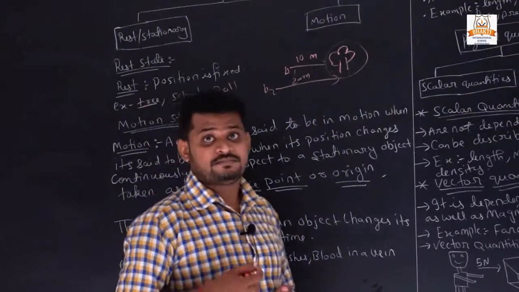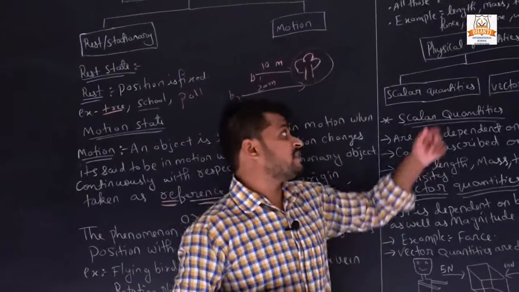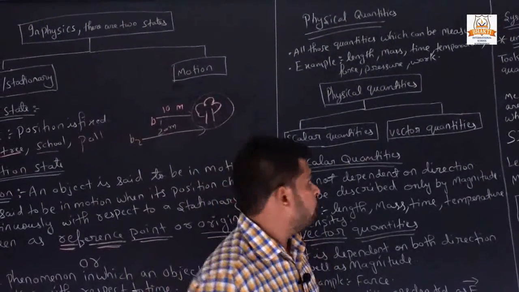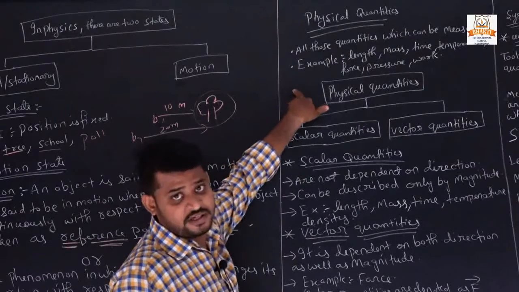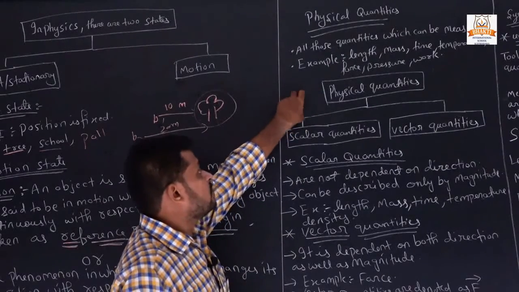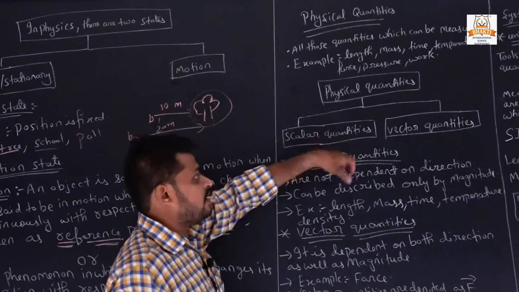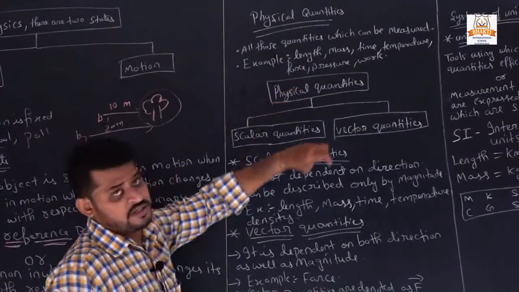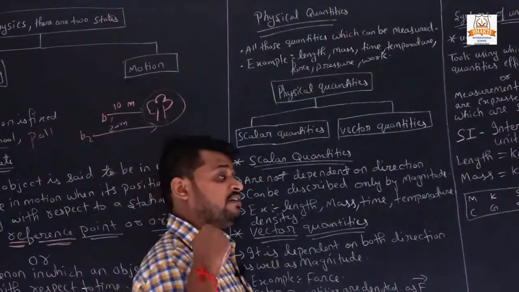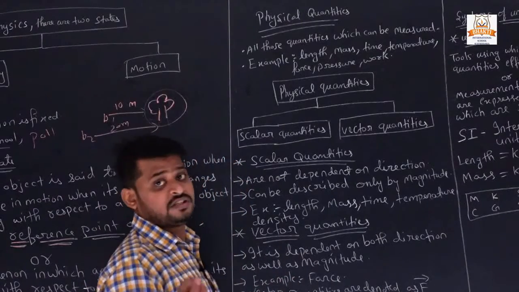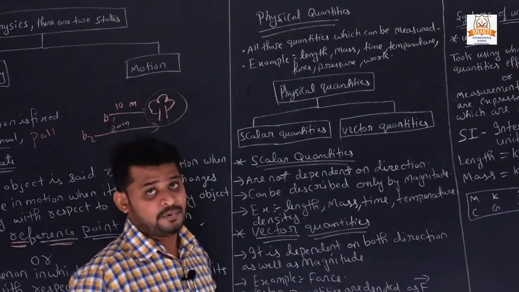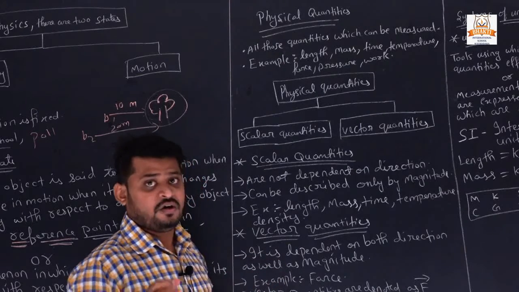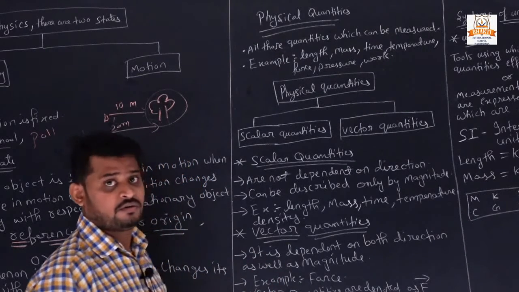Now our second point that we are going to discuss in this chapter is physical quantity and system of unit. What physical quantity is, we have already studied in the introduction. I told you there are two types of physical quantities, one is scalar quantities and one is vector quantities. So all the quantities which can be measured, all come under physical quantity. For example, length, mass, time, temperature, force, pressure, work, all these are examples of physical quantities.